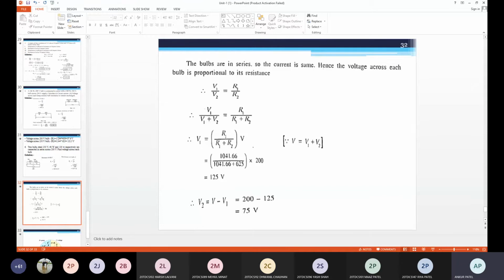No, sir. Sir, I have a doubt. I didn't get the question properly. Yes, I am just repeating. Okay. A lamp rated 100 volt, 75 watt is to be connected across 230 volt supply. The value of resistance to be connected in series with the lamp. Also find the power occurring in the resistance.